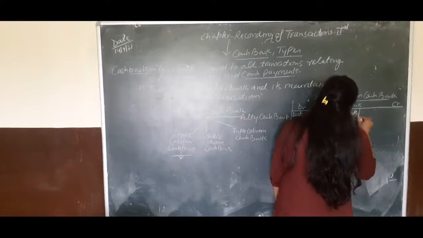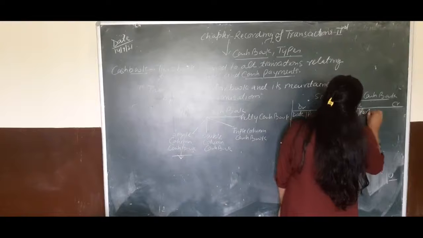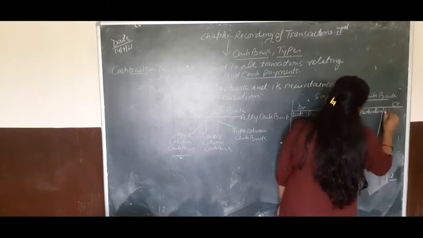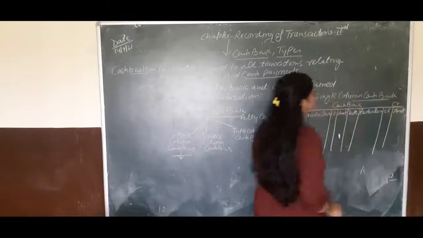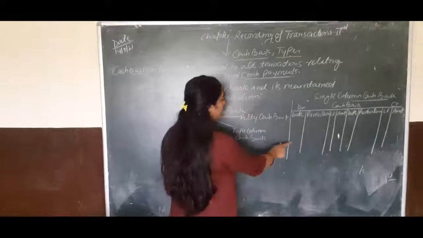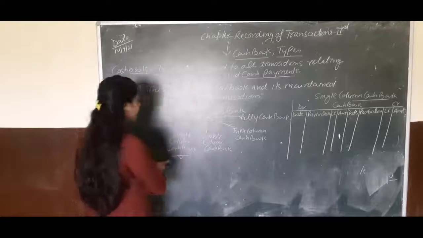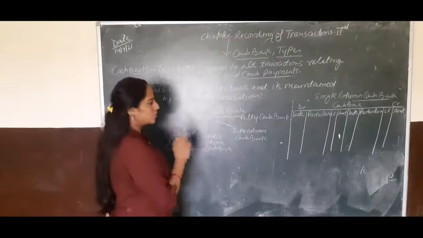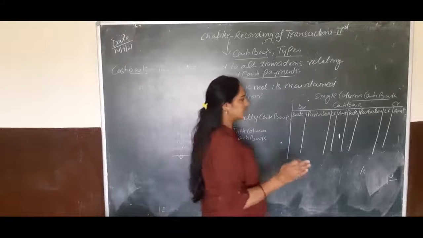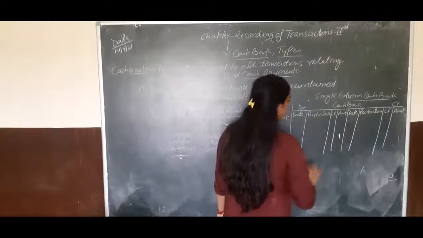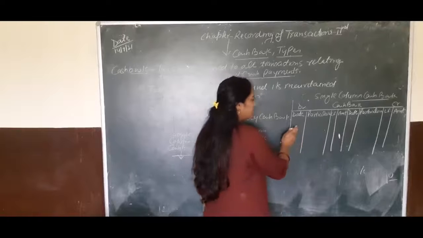Date, particulars, LF and amount. Okay children, this format we will use in the preparation of a single column cash book. We maintain the cash transaction record in this format. First, the date: we will mention the date.